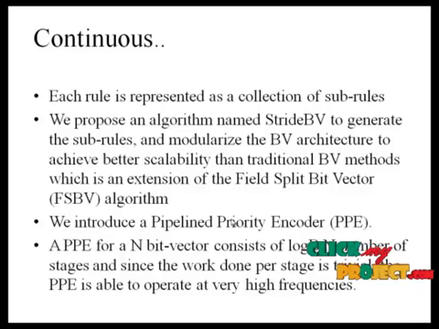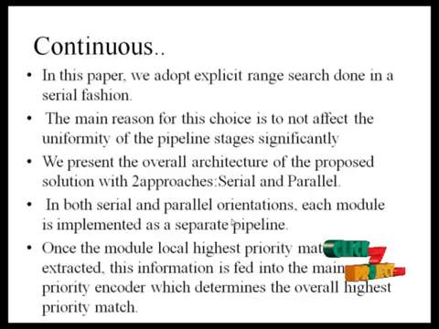We introduce a pipeline priority encoder. A pipeline priority encoder for an n-bit vector consists of log b n number of stages, and since the work done per stage is trivial, the PPA is able to operate at very high frequencies. In this paper, we adopt explicit transfers done in a serial fashion. The main reason for this choice is to not affect the uniformity of the pipeline stages significantly.